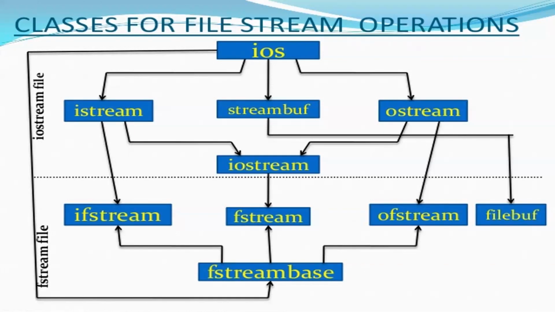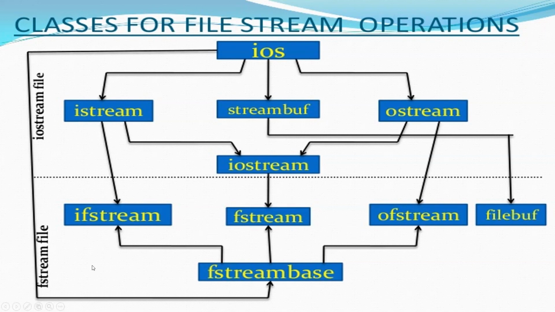Because we have learned inheritance, we can understand that we have a parent class iOS, which has these children classes, and further the derived class is used, whose objects we use, cout and cin, and hence we will be using the properties of I also, O also, input also, output also. This we did in inheritance, that the derived class objects are created so that we can use the properties of the parent classes. So this part we have already done.